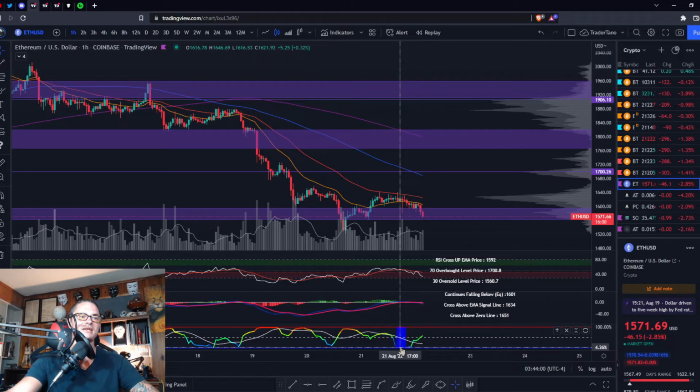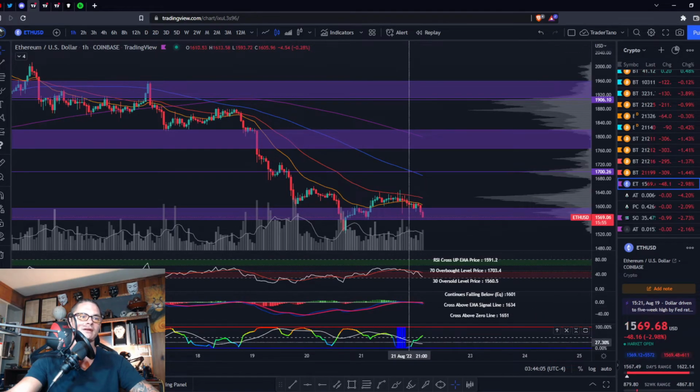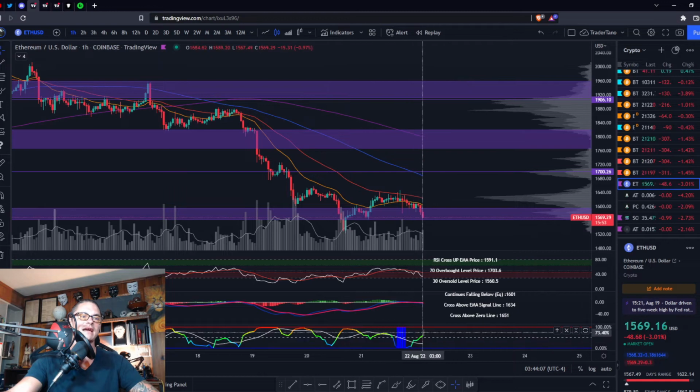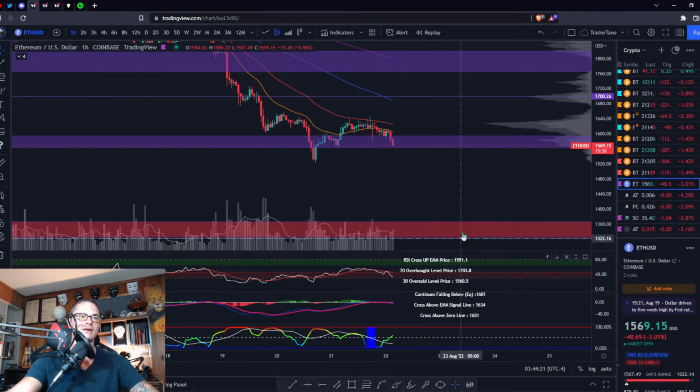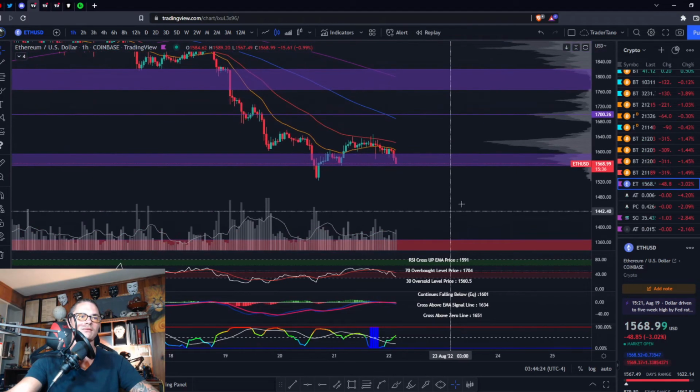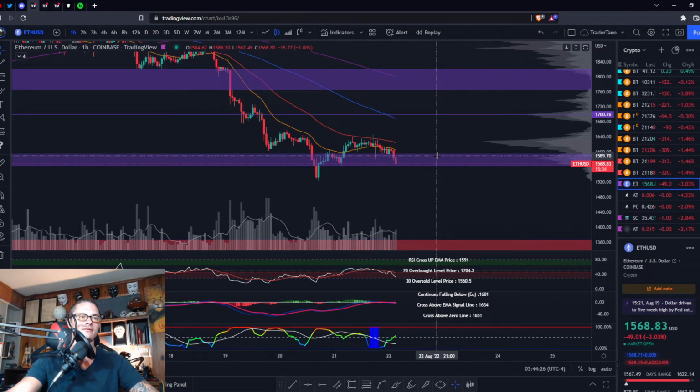Your BBWP is printing from a low read as the price action's moving down, also not good. It got above its moving average into the upper zone, so here comes the volatility. I do think that we have the potential to break 1530 here, and the next level would be 1350 all the way down. That would also coincide with Bitcoin breaking its lows. So let's move on to the 4-hour real quick.